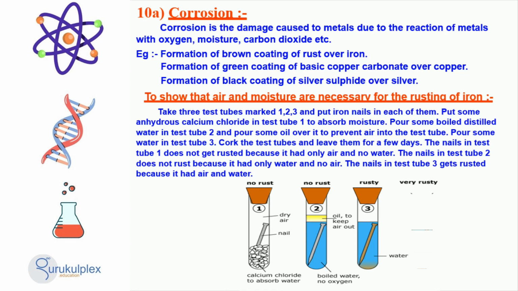After sealing the test tubes and leaving them untouched for a few days, it can be observed that the nail in the first tube will not get rusted, as there is no water present. The nail in the second tube will similarly remain unrusted, as oil has been used to seal it and hence not allow air to enter. However, the nail in the third tube will have rusted, as the only element inside is water.